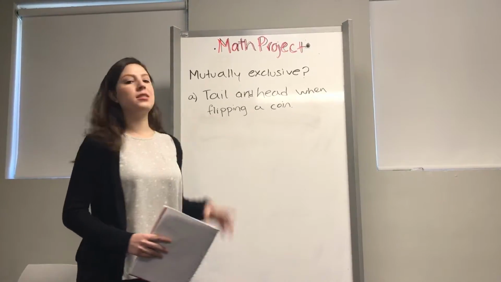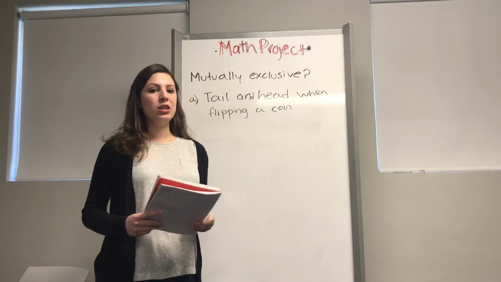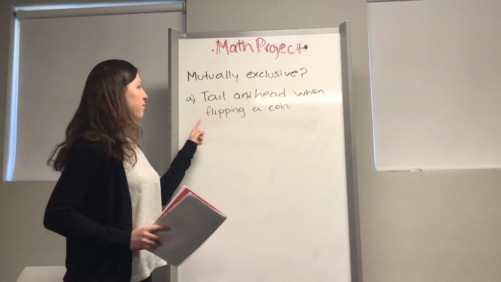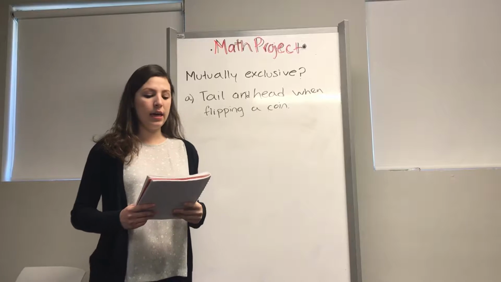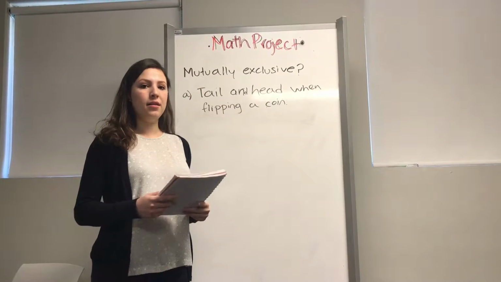Mutually exclusive means that two events cannot happen at the same time. For example, getting a tail and a head when flipping a coin. It is mutually exclusive because you can only get a tail or a head.